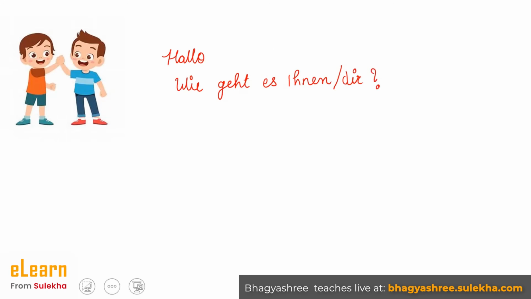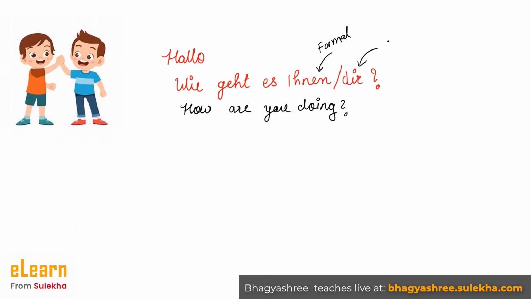So what does this mean basically? This means How are you doing? Now here if you can see, we have Ihnen and we have dir. So this represents you, but this Ihnen is formal. That means you can use this for your boss, to your clients. And this dir is informal. So you can use this for your friends or someone with whom you're not in a formal relationship. So this is for an informal situation.